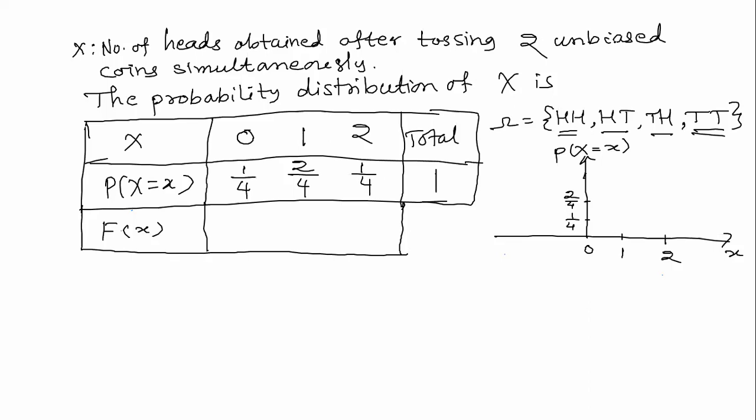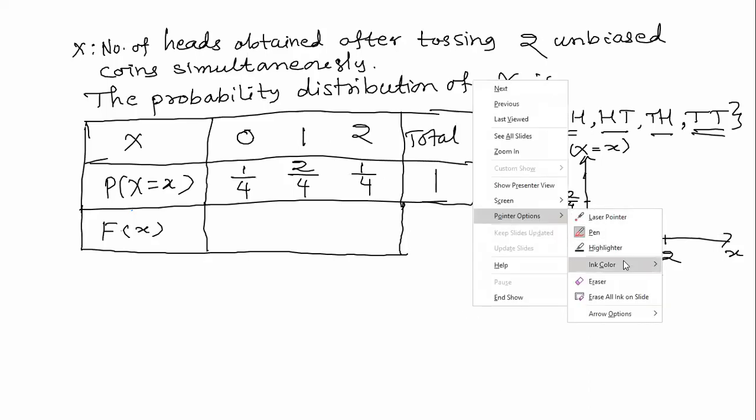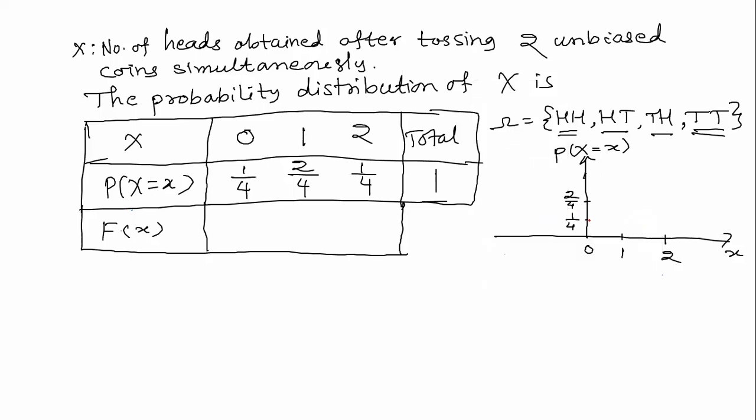Now x is equal to 0 and the probability is 1 by 4, this much. x is equal to 1, probability is 2 by 4. x equal to 2, probability is 1 by 4. So this is the graph of the probability mass function.